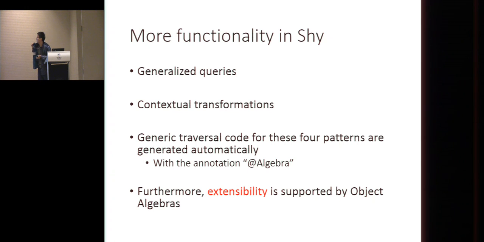And finally, as I said, we support the annotation @Algebra to generate this traversal code for us automatically. And furthermore, extensibility is also supported because we use Object Algebras, and it has 2 dimensions of extensibility.